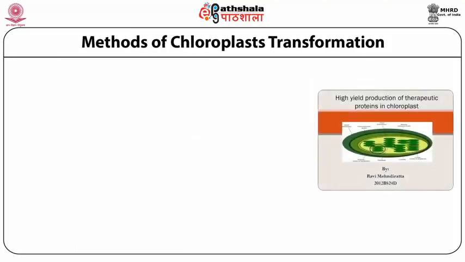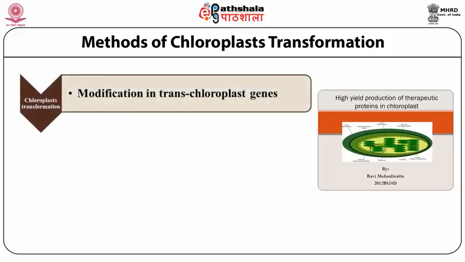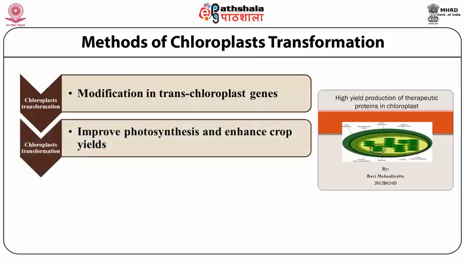In the continuation of the chloroplast transformation method, modification takes place in the chloroplast gene, which improves the photosynthetic capacity and enhances crop productivity.